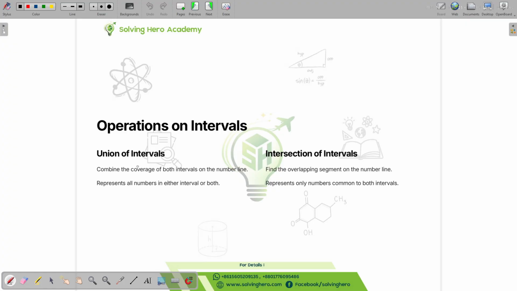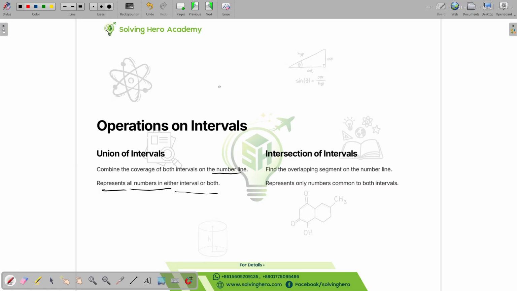Operations on intervals. Union of intervals combines the coverage of both intervals on the number line and represents all the numbers in either interval or both. Intersection of intervals finds the overlapping segment on the number line.